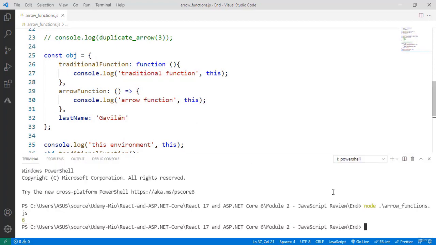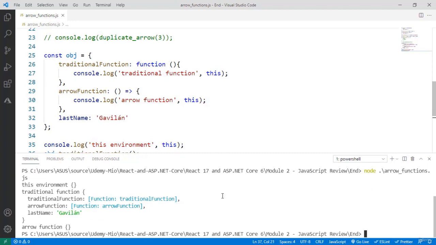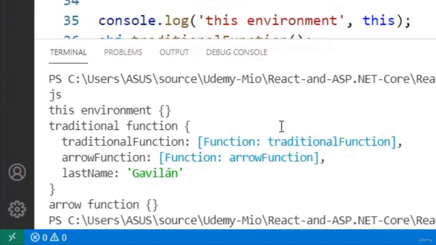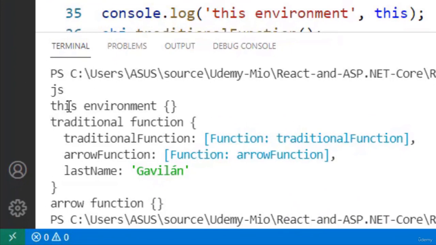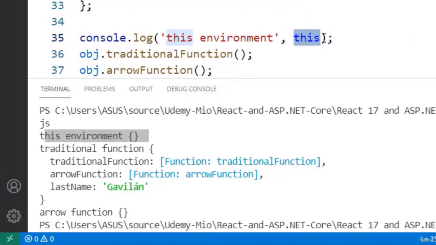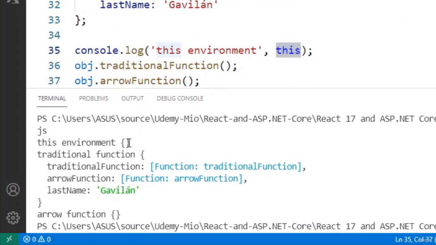Let me come down here and I will say node arrow functions, and as you can see we have the following. Here we have that this in the environment, the this that corresponds to this line of code, is just an empty object, which makes sense because we are in a JavaScript file which is not running in a particular interesting environment, and you can see that the arrow function has the same value.